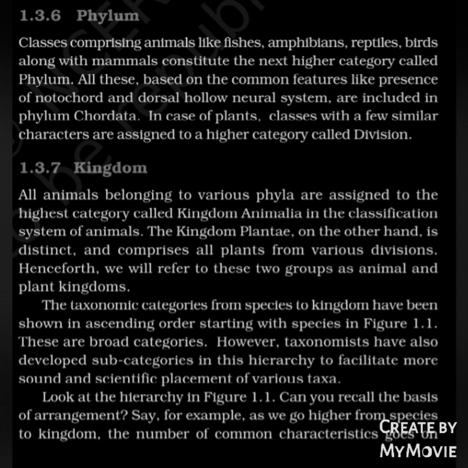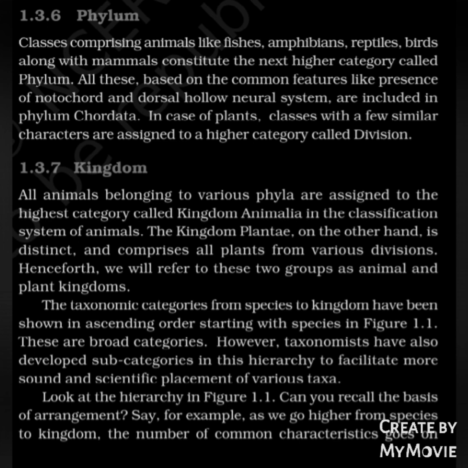Kingdom. All animals belonging to various phyla are assigned to the highest category called Kingdom Animalia. The kingdom Plantae, on the other hand, is distinct and comprises all plants from various divisions. Henceforth, we will refer to these two groups as animal and plant kingdoms. The taxonomic categories from species to kingdom have been shown in ascending order, starting with species, in figure 1.1. These are broad categories. However, taxonomists have also developed subcategories in this hierarchy to facilitate more sound and scientific placement of various taxa. Look at the hierarchy in figure 1.1.